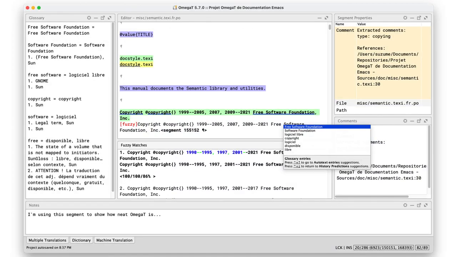Let me show you what OmegaT looks like when I open this project that I created for this demonstration. The display is quite a mouthful, but you can actually modify all the windows as needed. I just want to show you everything at once to give you a quick idea of the thing. You have various colors, windows, and all those spaces have different functions that help the translator and that you're probably not familiar with.